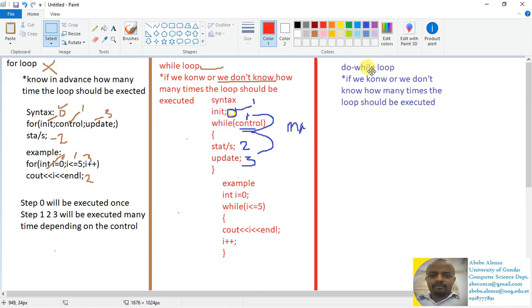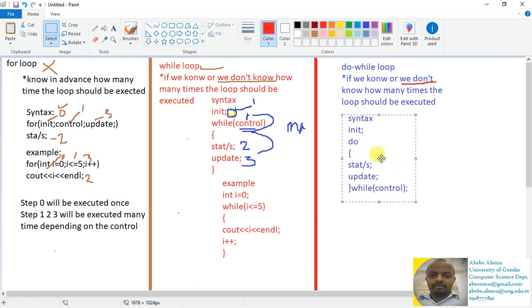Many students confuse the difference between while loop and do while loop. We can use do while loop if we know, as well as if we do not know in advance how many times the loop should be executed, but it is recommended in the scenario where we do not know in advance how many times the loop should be executed. Let's have a look at the programming rule, the syntax on how to deal with the do while loop.